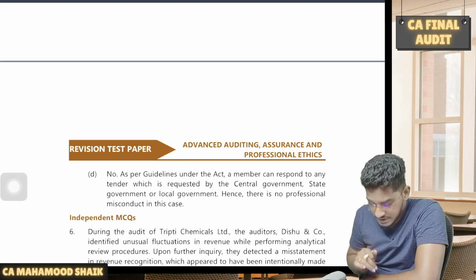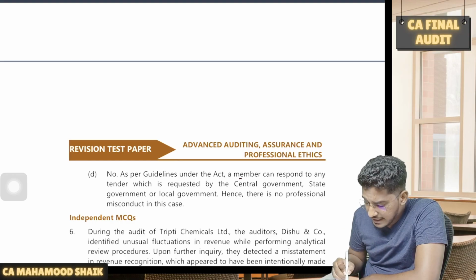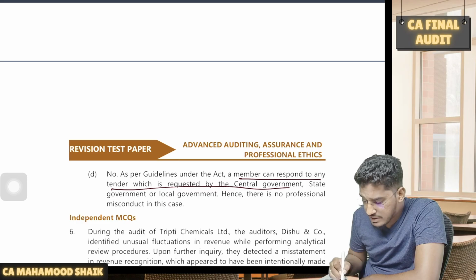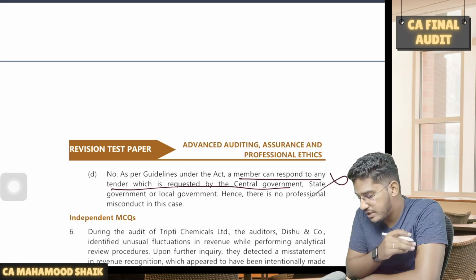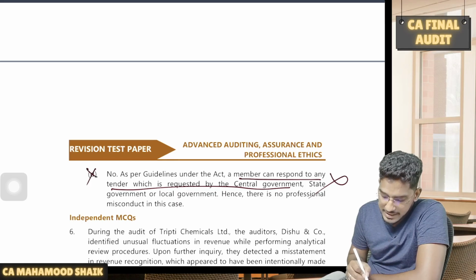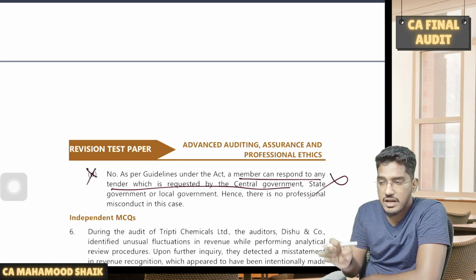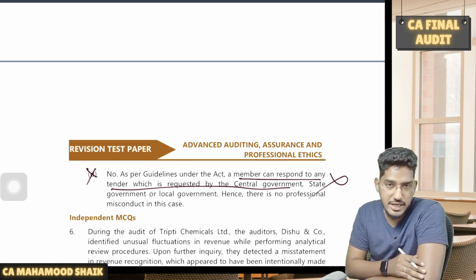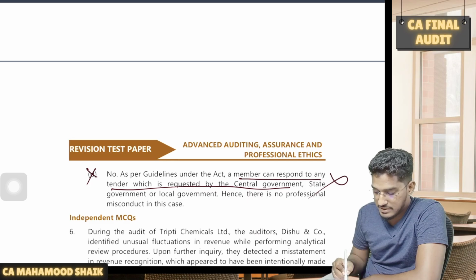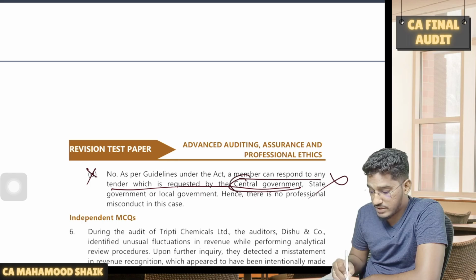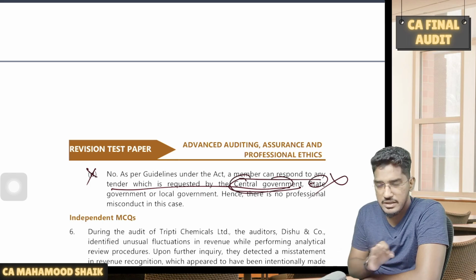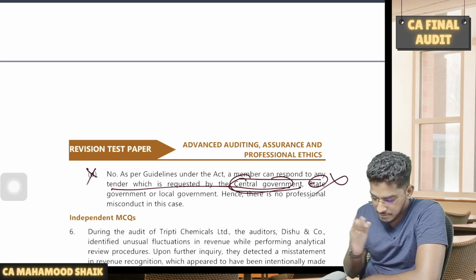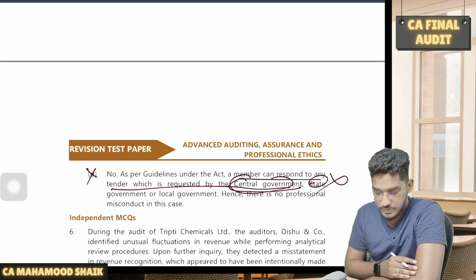Option D says there is no professional misconduct as per guidelines under the Act, a member can respond to any tender which is required by state government, central government. Absolutely not. It is nowhere stated something like this. They have only stated that if you want to respond to a tender, you can do it provided the work is not reserved for a chartered accountant. They did not say that you can respond to a tender only when it is central government, state government, something like that. They did not say it. It can be done by anybody. Okay, right.